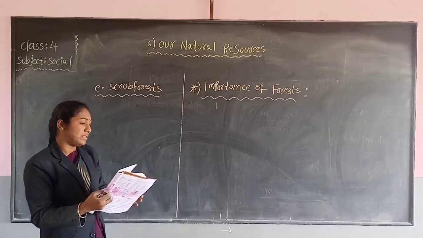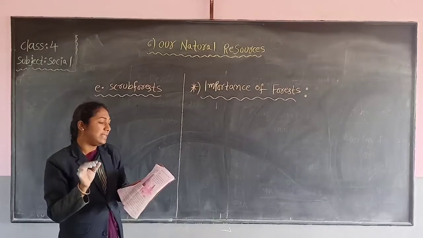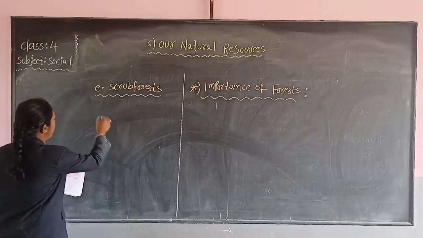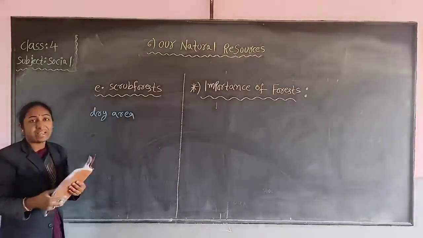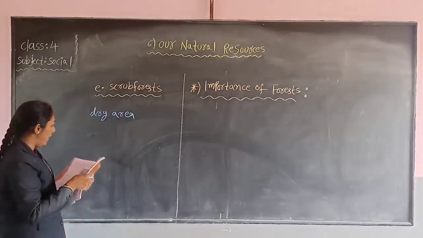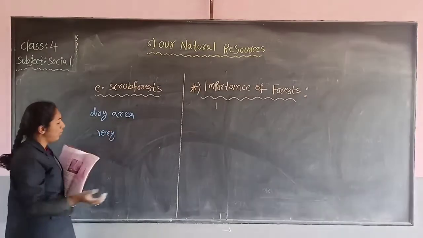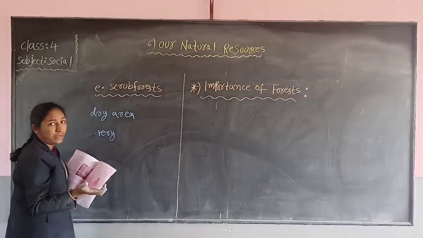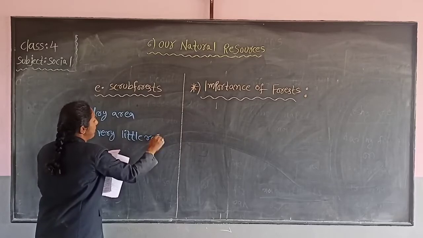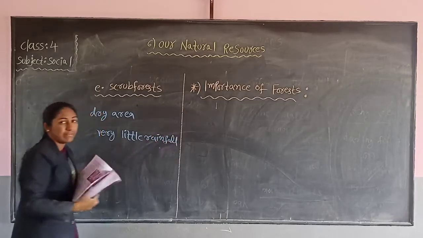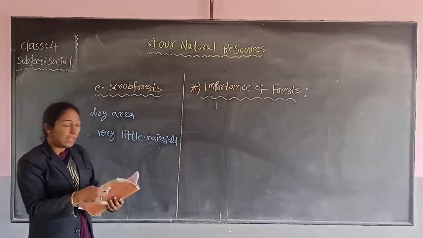Scrub forests are found in dry areas with little rainfall. The scrub forests grow in a dry area. Dry area means like a desert area with very little rainfall. This scrub forest can grow without much water. It means very little rainfall. This scrub forest grows in dry area and very little rainfall.